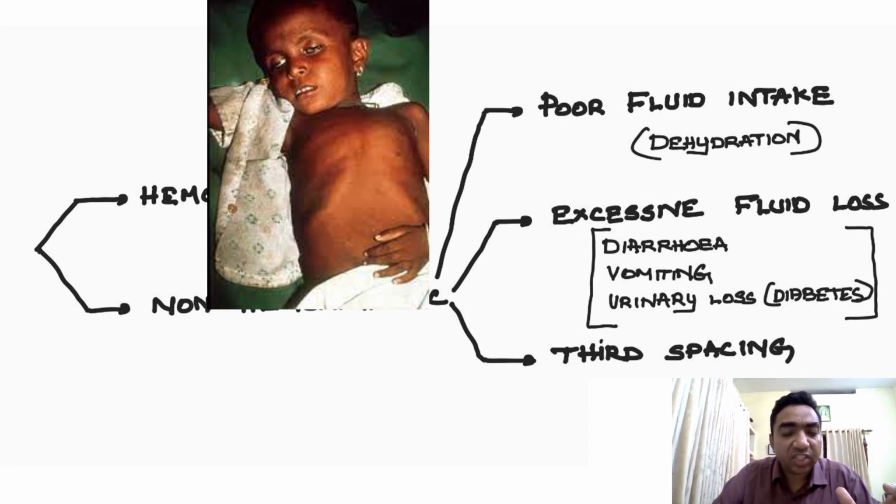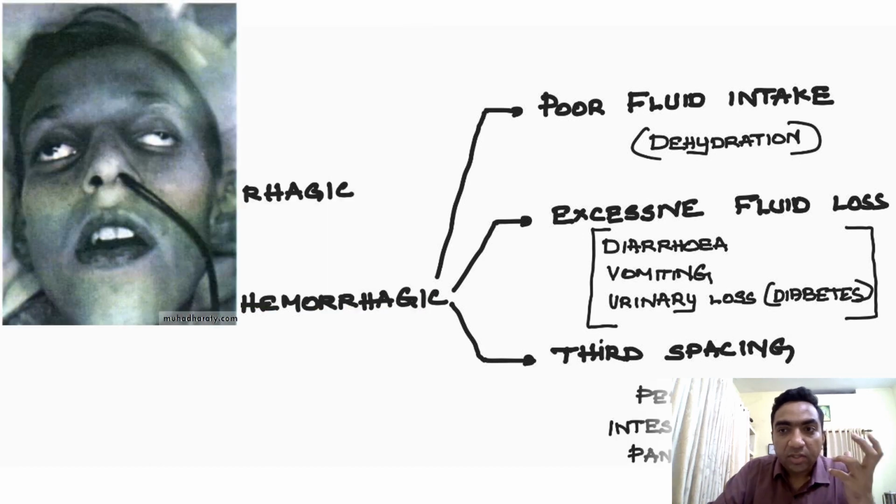Now, what is third spacing? The fluid is inside the body, but it is not in the intravascular compartment. So, where is the fluid? The fluid is around the point of inflammation. It can be due to peritonitis, or intestinal obstruction, or pancreatitis. In peritonitis, all the fluid is inside.